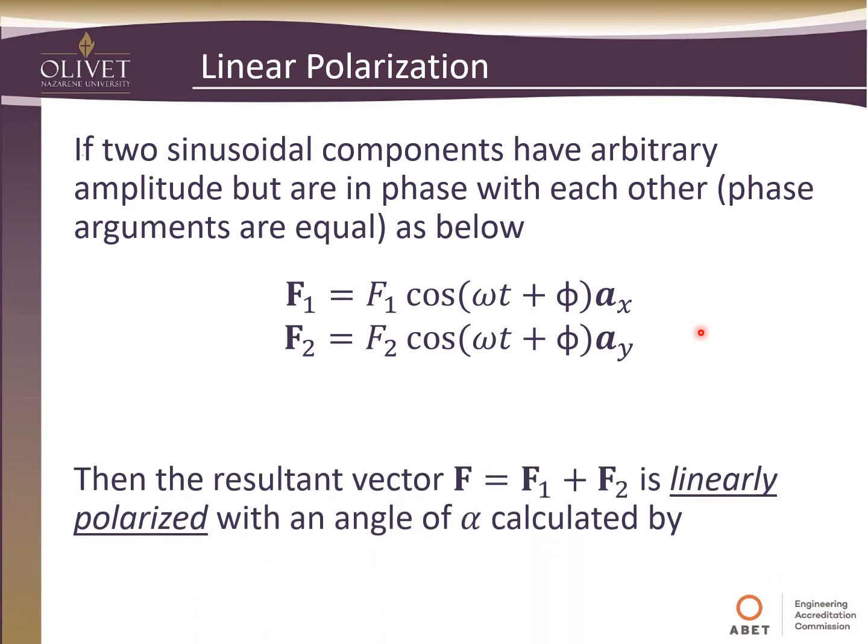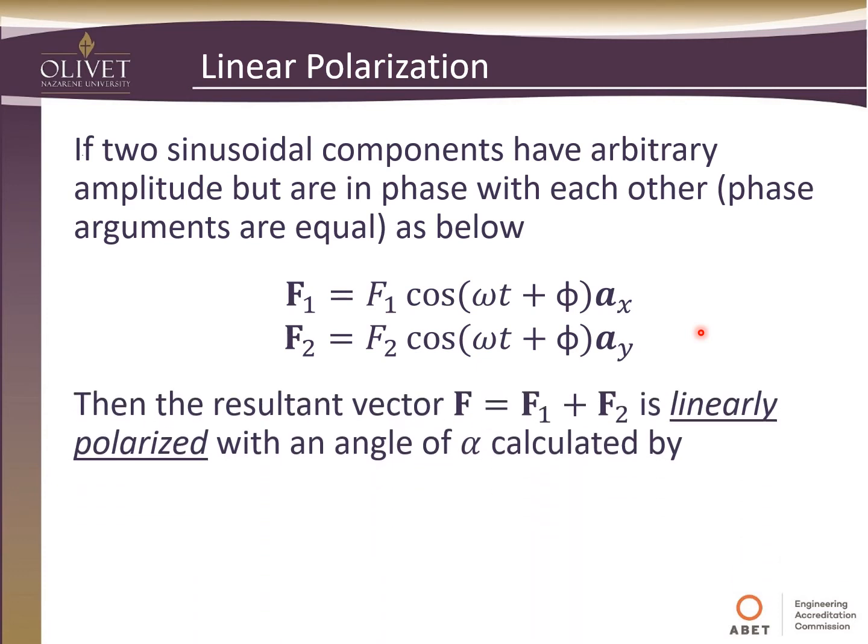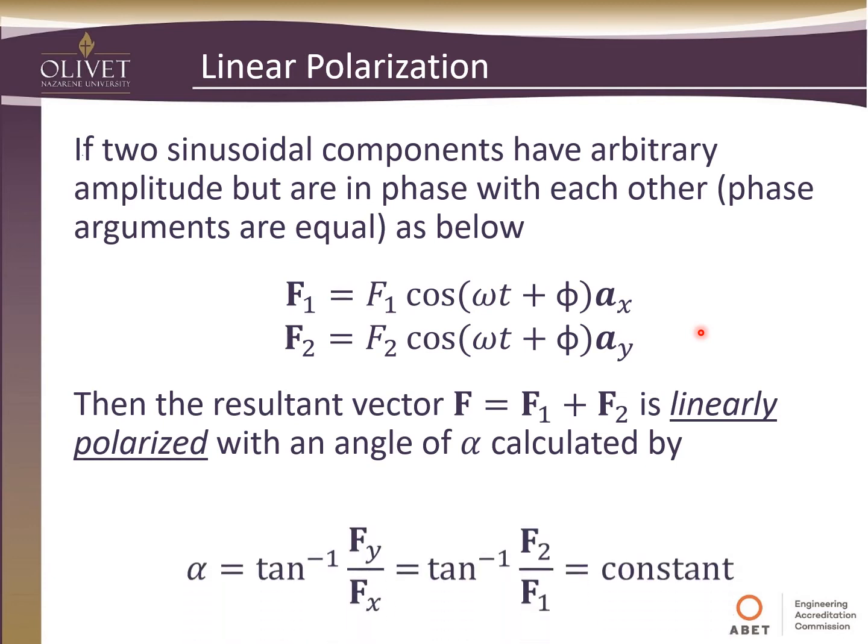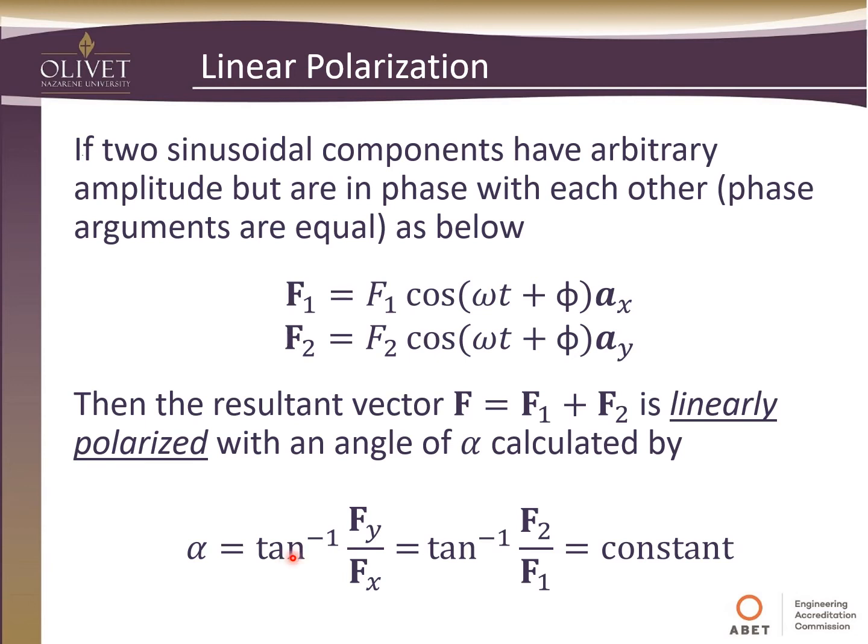If we have this condition, then the resultant vector F, which is F1 plus F2, is a linearly polarized function with an angle of alpha. Alpha can be calculated by taking the inverse tangent of Fy over Fx, or in this case F2 over F1, which should be a constant, and that shows us how much it will tilt. So it won't necessarily be all in the x, or all in the y. It'll be some angle offset between x and y, and that's what this alpha term is telling us.